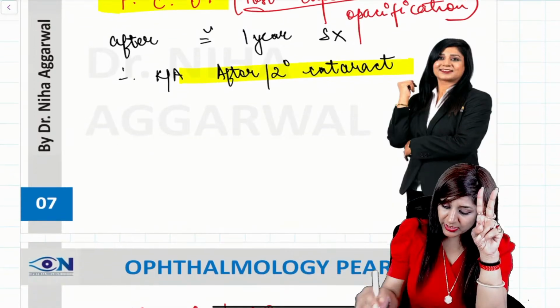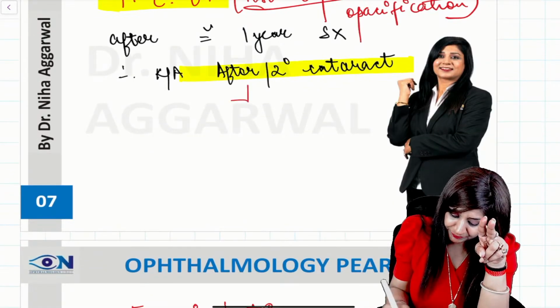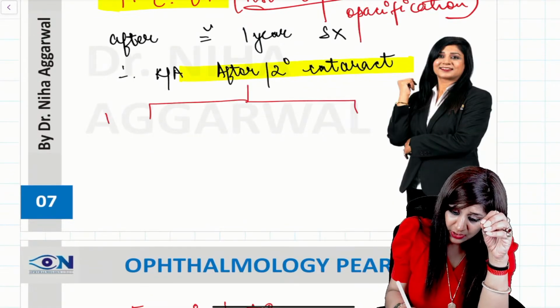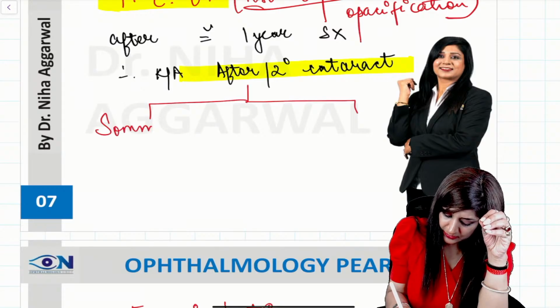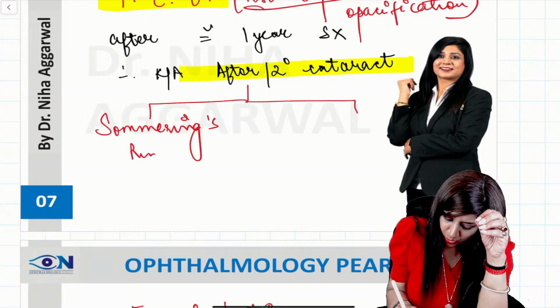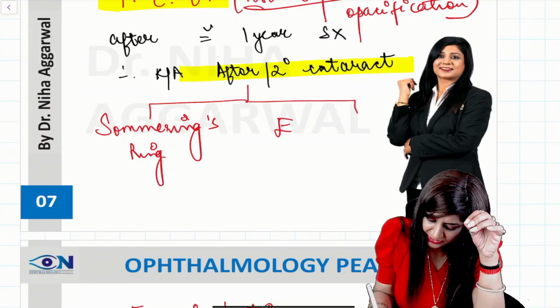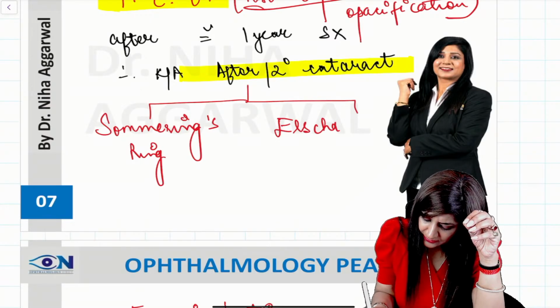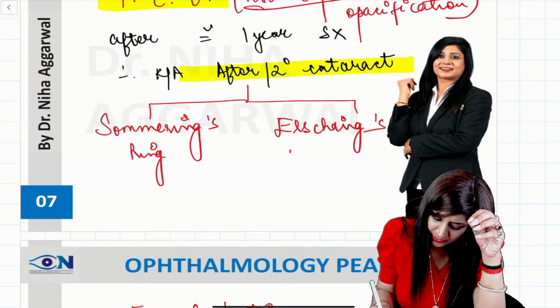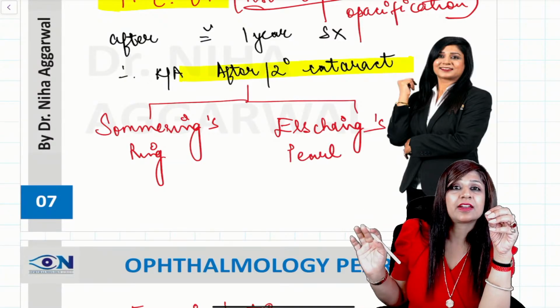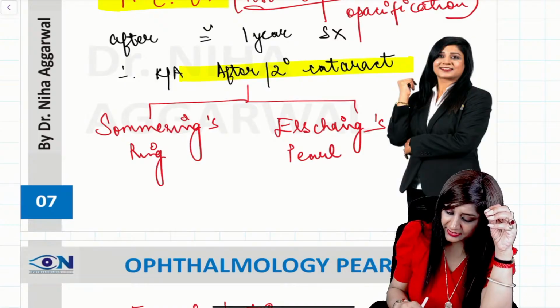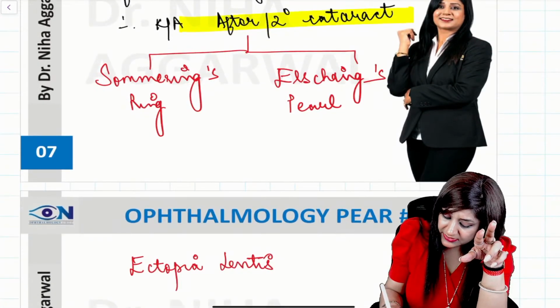And there are two types of this cataract: we can have the Soemmering's ring cataract, or we can also have the Elschnig's pearl cataract. Treatment is the same for both.